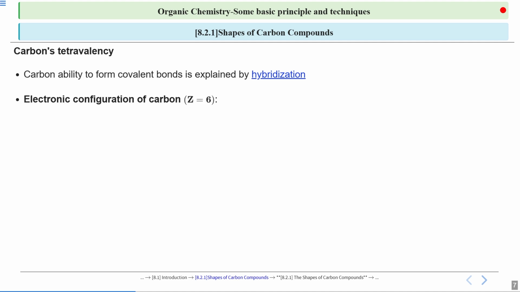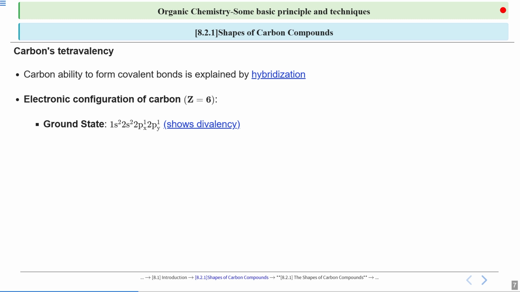So first, you should know that carbon has an atomic number of 6. So if you want to write the electronic configuration of carbon, then how would you write it? For the ground state, it will be 1s2, 2s2, 2px1, 2py1. So from the ground state, we can see that two of the atomic orbitals are partially filled, which are 2px and 2py. So at first glance, you can consider that carbon should be a divalent one. But you know it's not true.